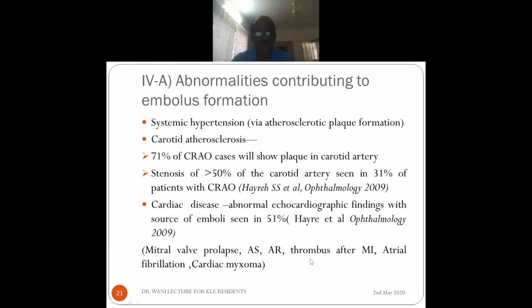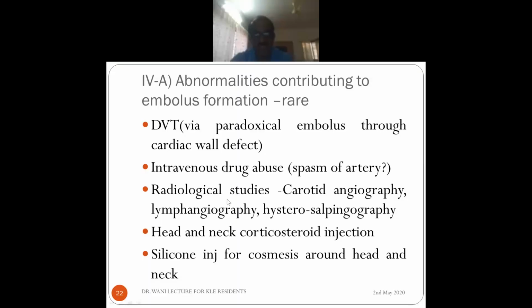Now, there are rare causes of emboli, like deep vein thrombosis. This may be due to a patent foramen, so there may be a paradoxical embolus. Intravenous drug abuse can cause it, either because dirty material may enter or because of spasm of the artery. Radiological studies like carotid angiogram and lymphangiography have been reported to cause central retinal artery occlusion. Head and neck corticosteroid injections have caused embolus, and so has silicone injection for cosmesis around the head and neck. Many people take injections to fill up the eyelids and lips and other areas, and they may go retrograde and block the central retinal artery.